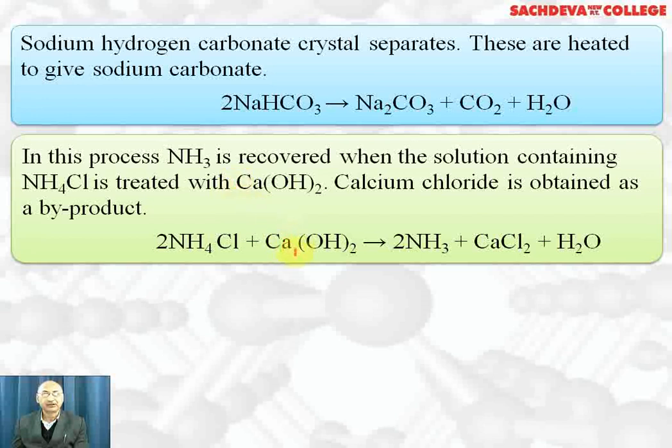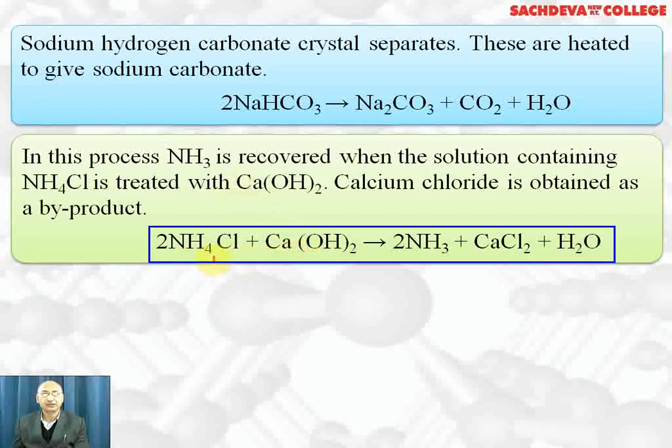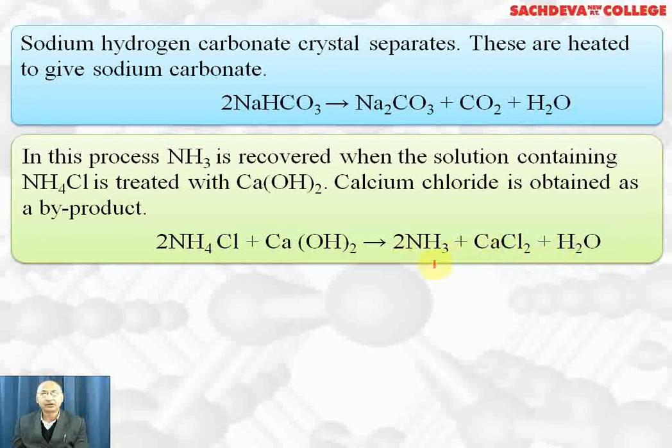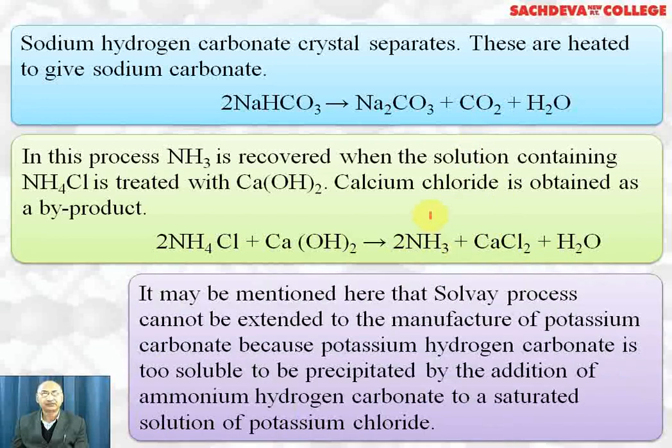Calcium oxide, which we had got, will react with water to form calcium hydroxide, that is slaked lime, which will react with ammonium chloride, which is one of the side products, and these two are heated to get ammonia and calcium chloride plus water. So ammonia can be used again. Calcium chloride is also a useful byproduct, and carbon dioxide formed in this reaction can also be reused. That's why this process is economical. Solvay's process cannot be used for preparation of potassium carbonate, the reason being that potassium hydrogen carbonate is highly soluble in water and cannot be precipitated.